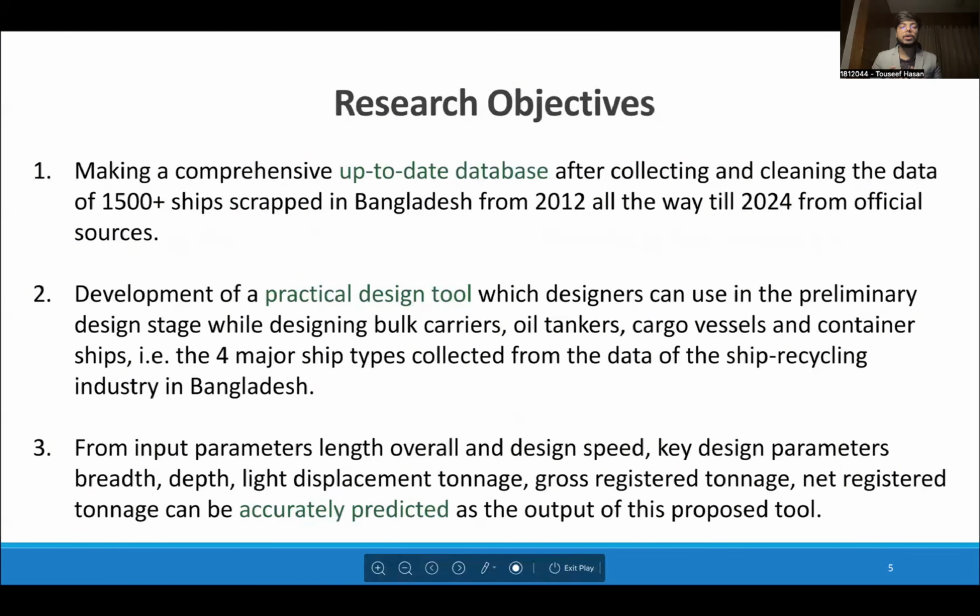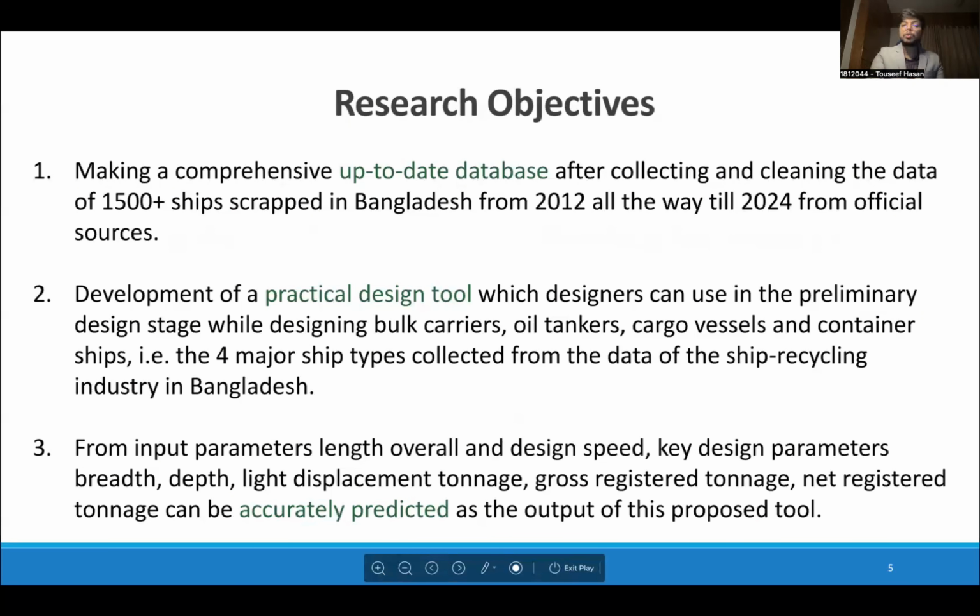This tool can take only the length overall and design speed of the intended vessel as inputs and predict 6 design parameters as outputs: breadth, depth, light displacement tonnage, gross registered tonnage, net registered tonnage, and brake horsepower.